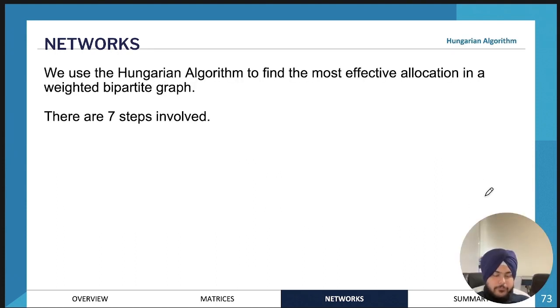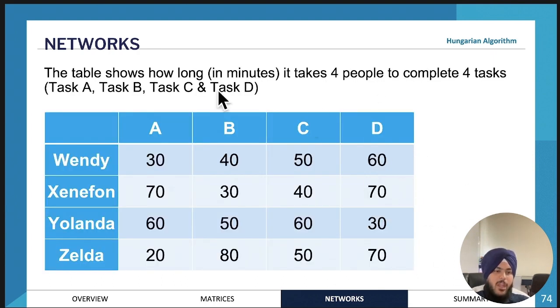Okay. So now we'll be looking at the Hungarian algorithm. The Hungarian algorithm has 7 steps involved. And why do we use the Hungarian algorithm? It's because sometimes we have a certain time associated with a certain task. So for example, in this table over here, we have 4 people that are working on a project, and the project has 4 tasks. And the time taken by each person in minutes is listed here.